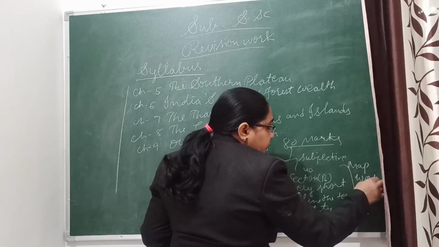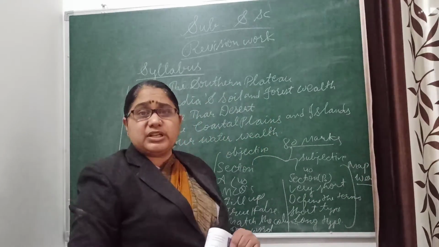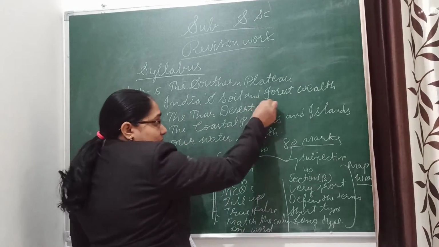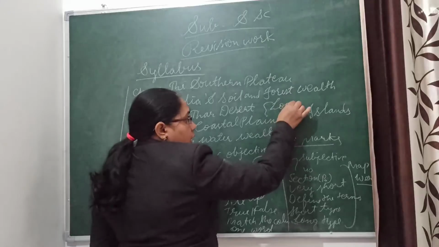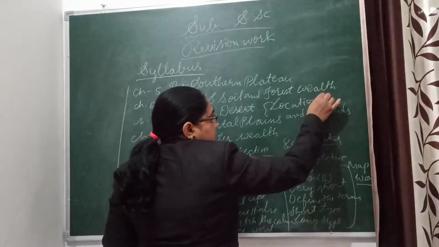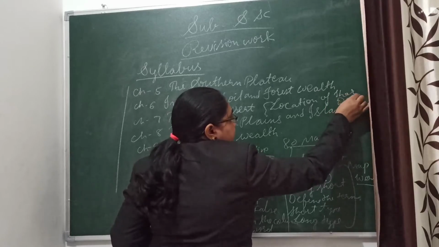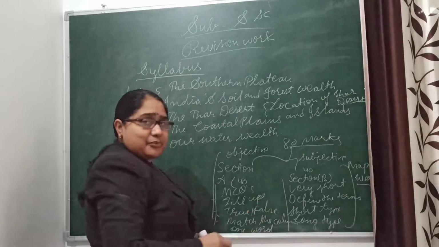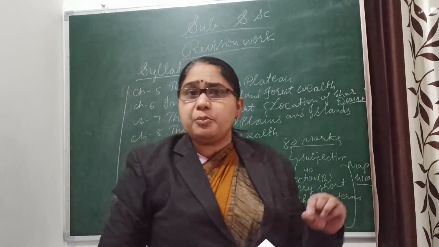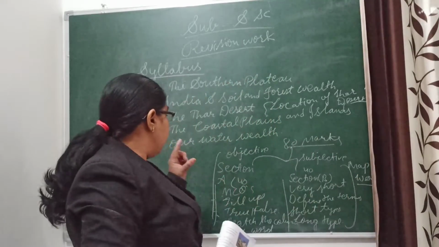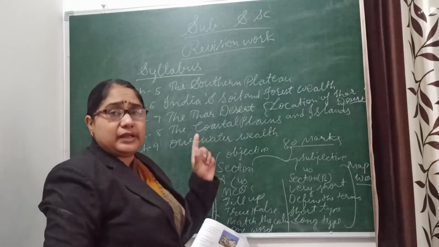Okay. So you prepare the map from chapter number 7, the Thar Desert. In this chapter you prepare the location of the Thar Desert. And one more map you prepare from chapter number 8.